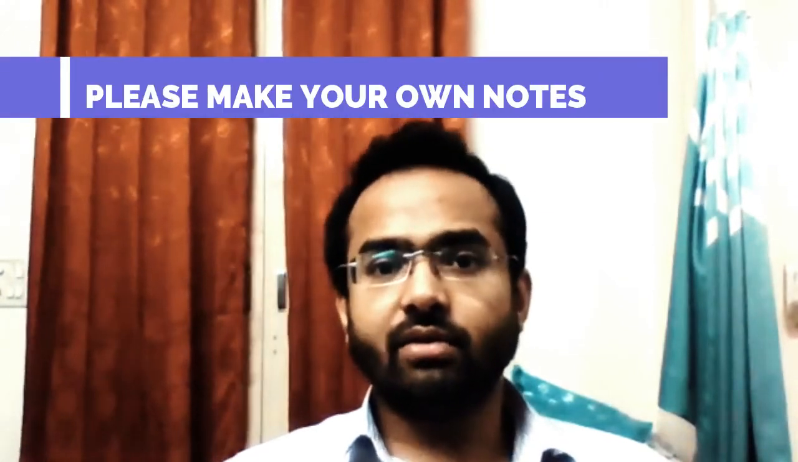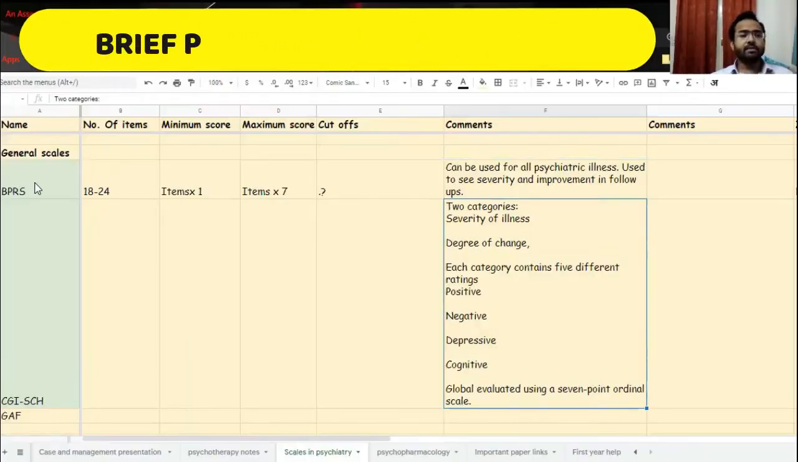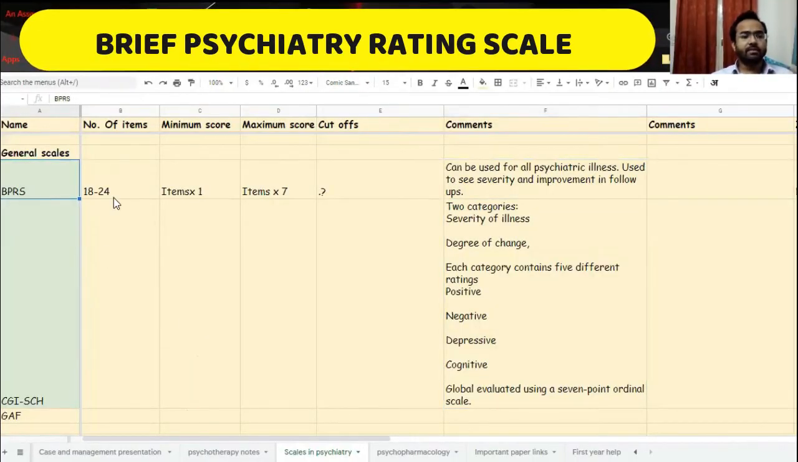We will be discussing the scales, but it is advisable to read about those scales and make your own notes from the actual articles. This is just to give you a brief and for a little fast revision. Let's start. First scale, let's see, that is BPRS, Brief Psychiatric Rating Scale.